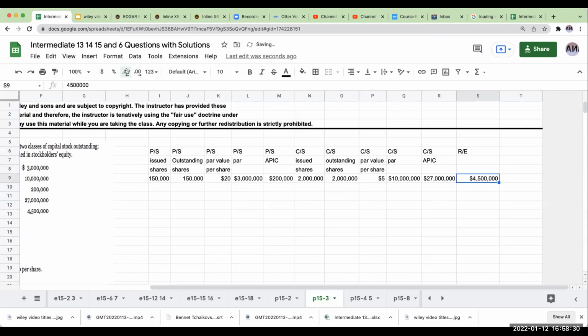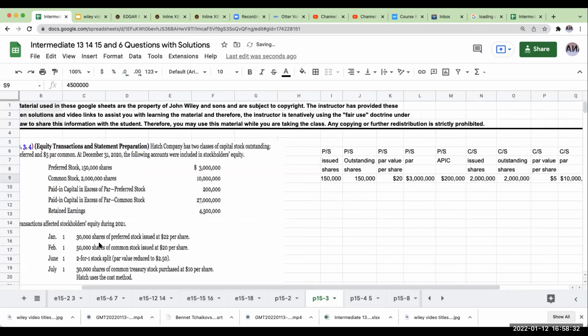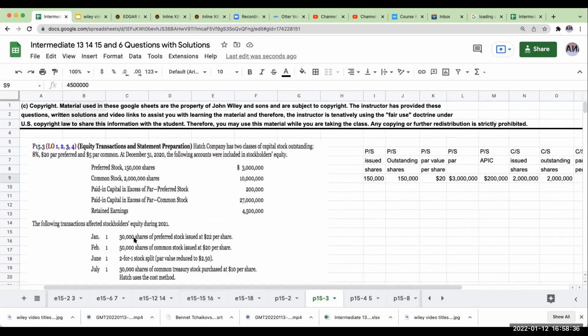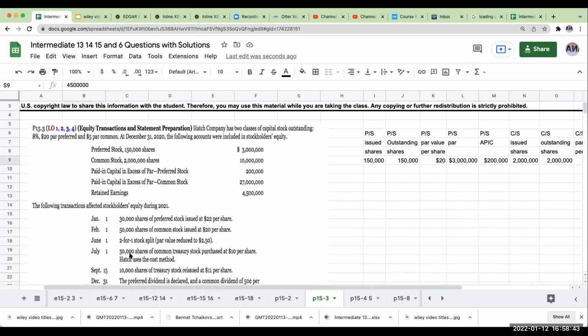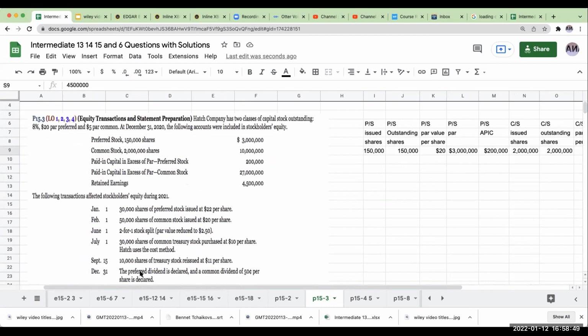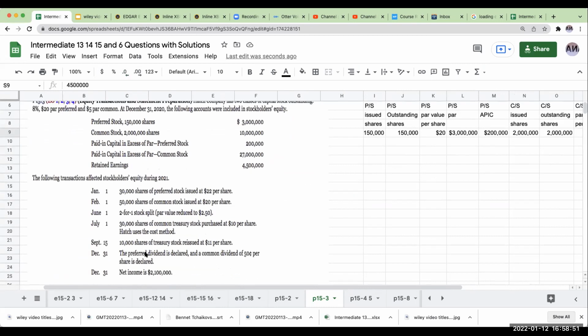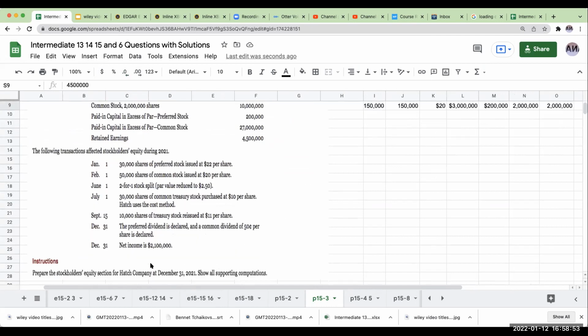As I look at this, there are issued preferred shares, issued common shares, a 2-for-1 split, bought back treasury stock, resold treasury stock, a preferred dividend declared, a common dividend declared, and net income of 2.1 million.